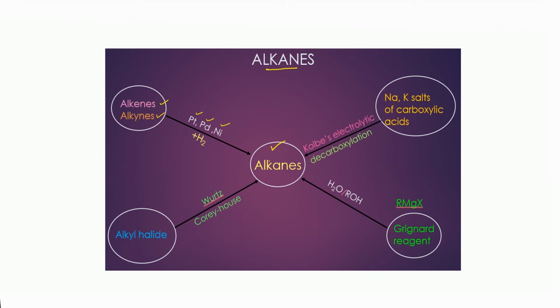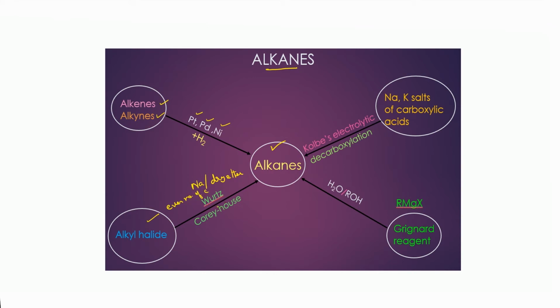to form alkanes. Next, from alkyl halide you can prepare alkanes either by using Wurtz reaction or by Corey-House mechanism. In the Wurtz reaction, we have to take this alkyl halide treated with sodium in the presence of dry ether. When they are treated, you will be getting an alkane. Here you will be getting an alkane with even number of carbon atoms.